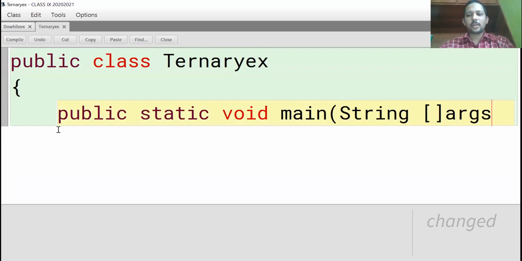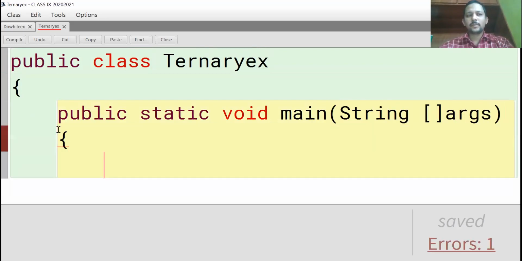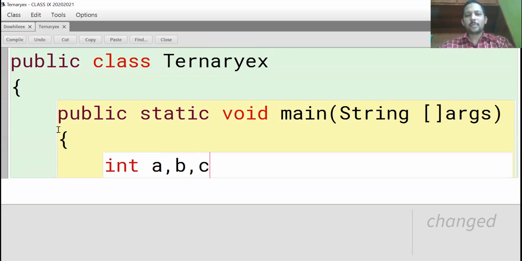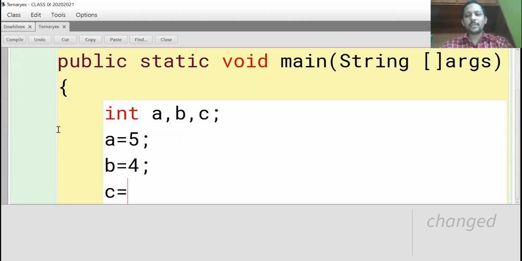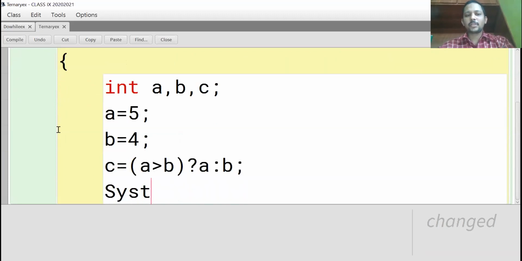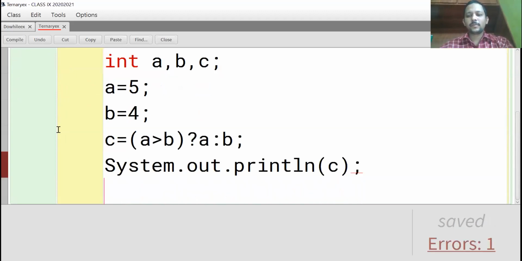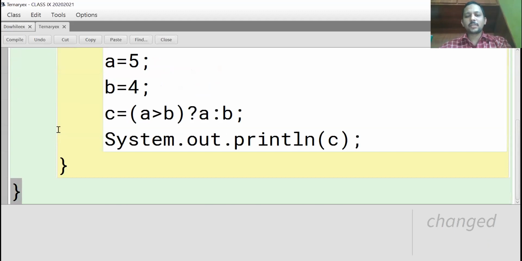Like that they'll ask short answers. int a, b, c. a is equal to 5, b is equal to 4, any value. c is equal to condition according to syntax, value 1 colon value 2, at the end semicolon. System.out.println c. Close main, close class, compile.